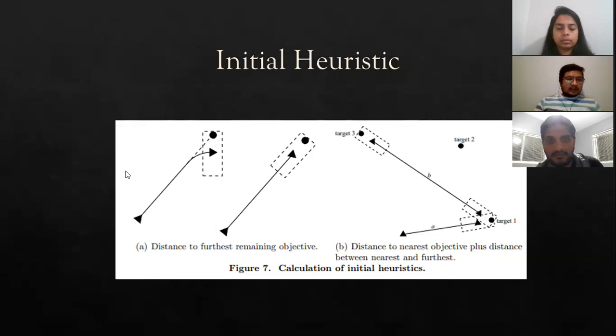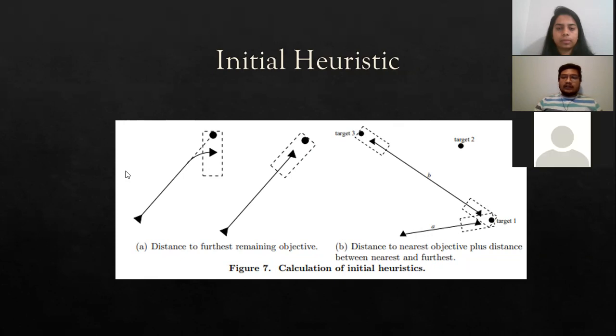So here you can see figure 7a, distance to the farthest remaining objective. Since it is impossible to determine when the path can be traversed, the initial heuristic value is calculated with this formula. These initial heuristic values are guaranteed to be admissible but not necessarily very close to the actual path length, and therefore the search may converge slowly.